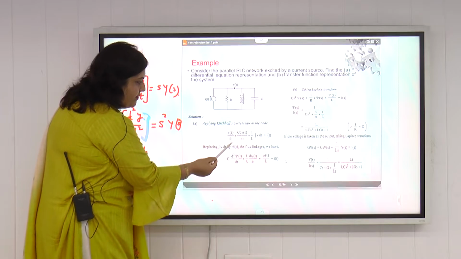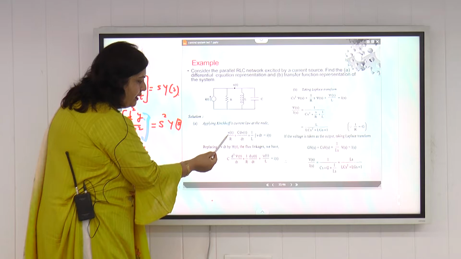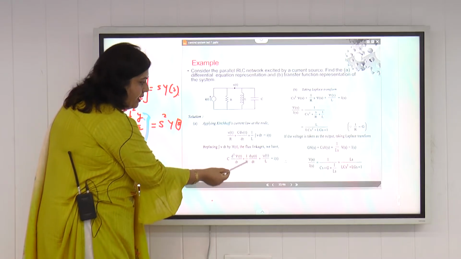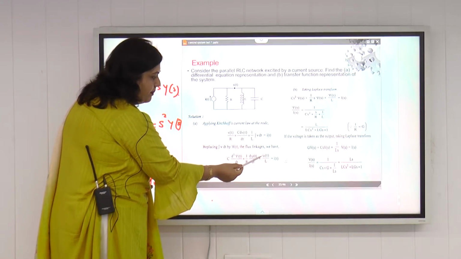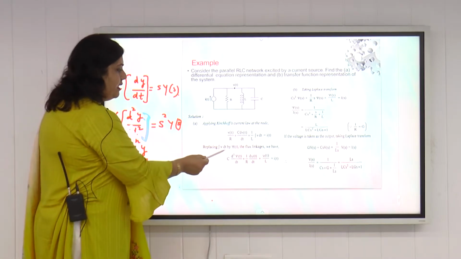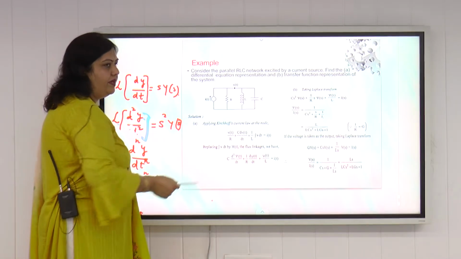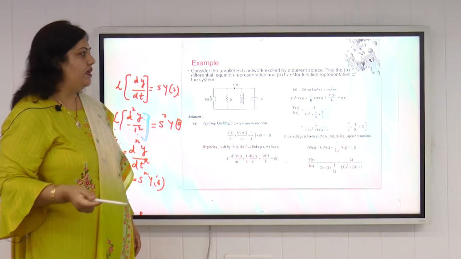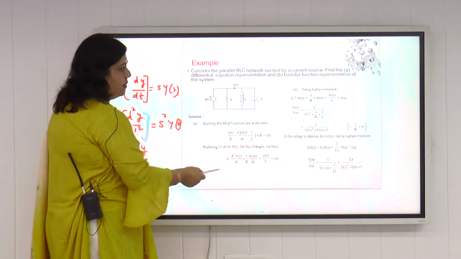For the term vT upon R, we can replace vT as d psi t upon dt. So in the inductor term we can replace integration of v dt by psi t simply. So we replace voltage by the flux linkages. This is the relationship between the flux linkage and the voltage. Integration of v dt can be equated to psi t, or we can say vT is equal to d psi t by dt, the rate of change of flux. So if we replace vT by the flux changes, we will get this equation.